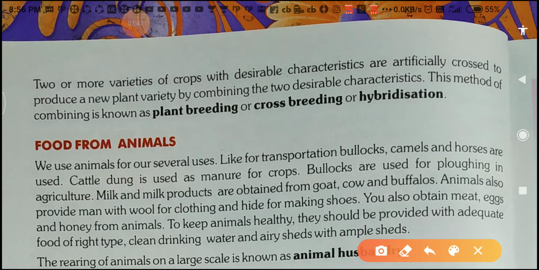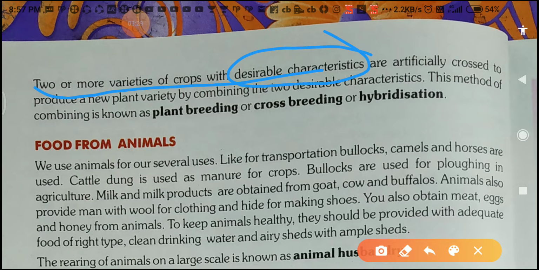Now see here, two or more varieties of crops with desirable characteristics means crops which have all the good features, all good characteristics. Such plants can produce more yield, are free from disease or resistant to disease, will grow tall and grow better. They can take very less amount of water, manures and fertilizers. That is called a desirable characteristic.